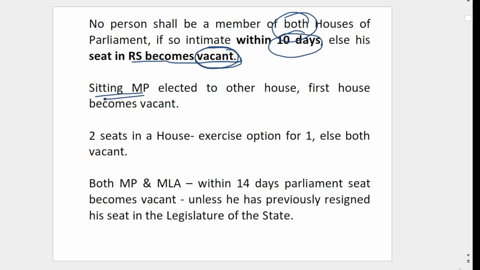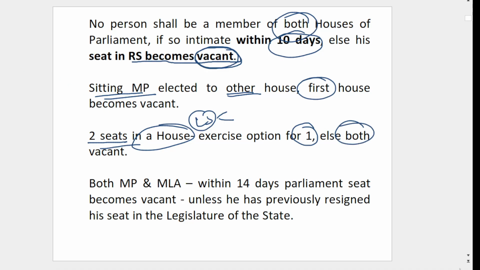If a sitting MP is elected to the other house, then the first house becomes vacant if not intimated. If you won two seats in a house, you have to exercise the option for one, otherwise both will become vacant.